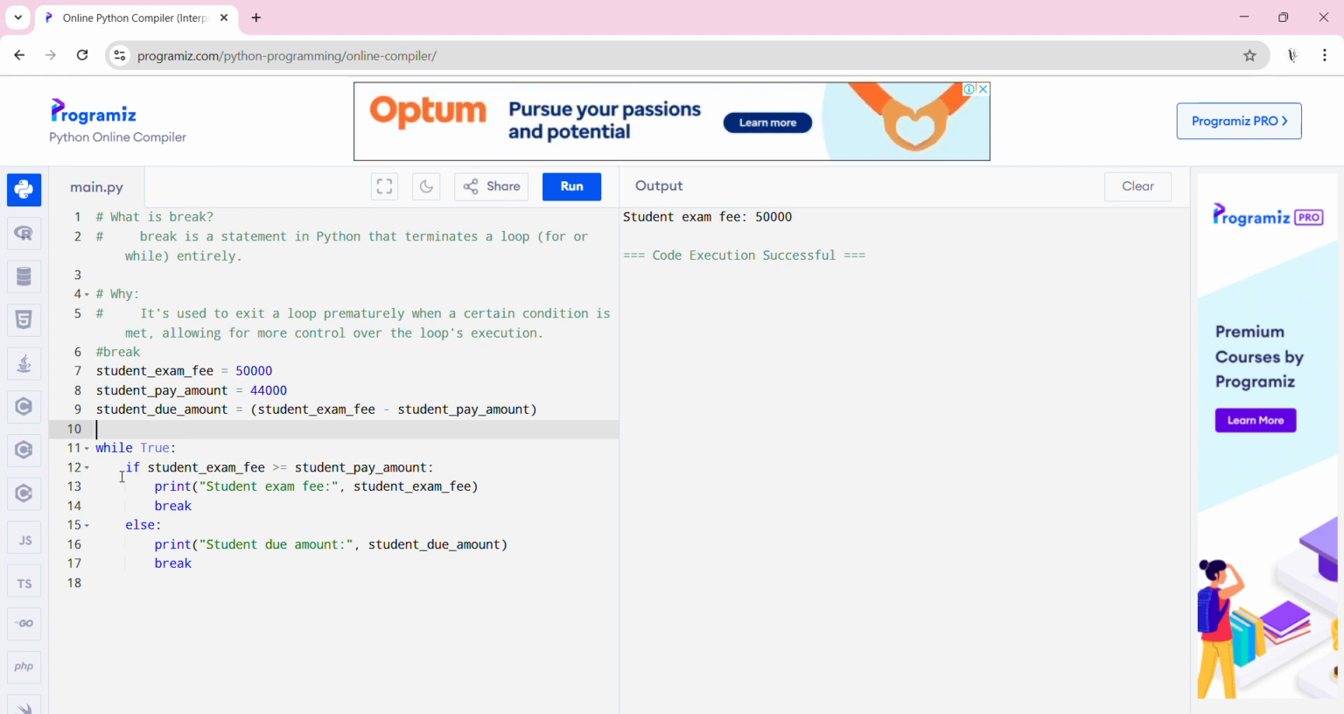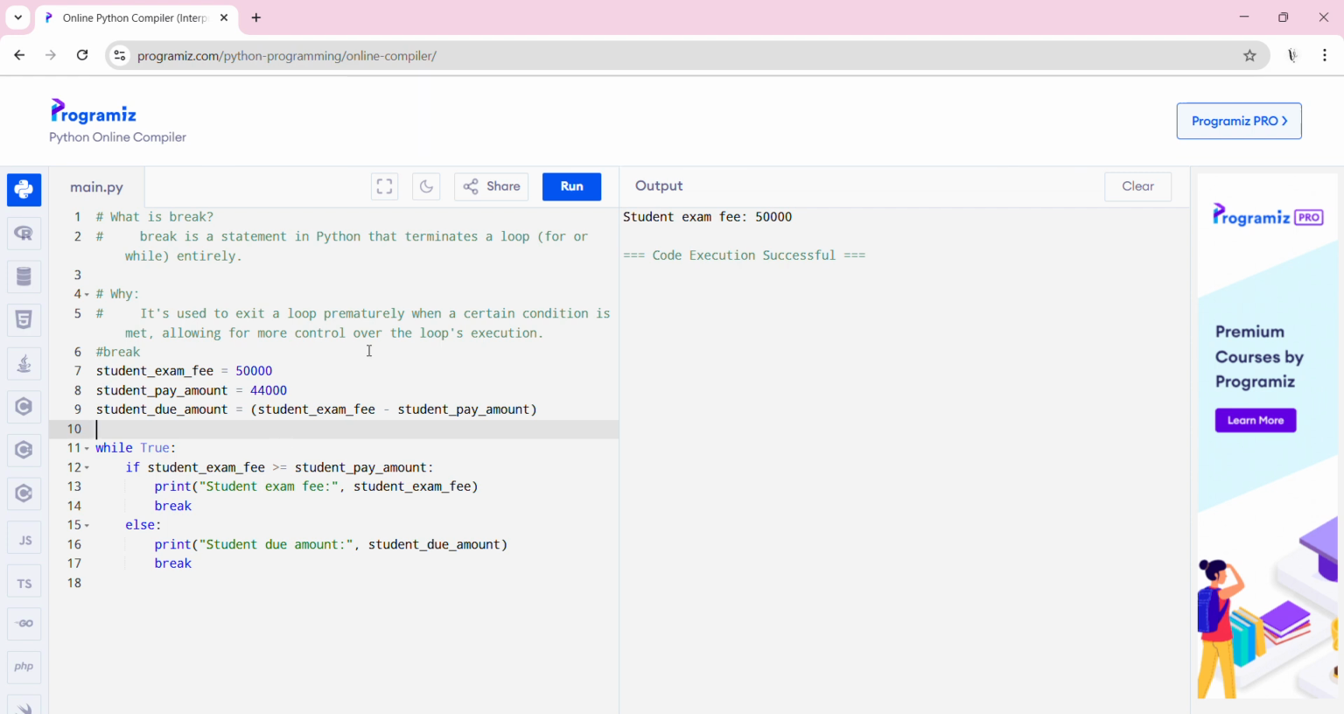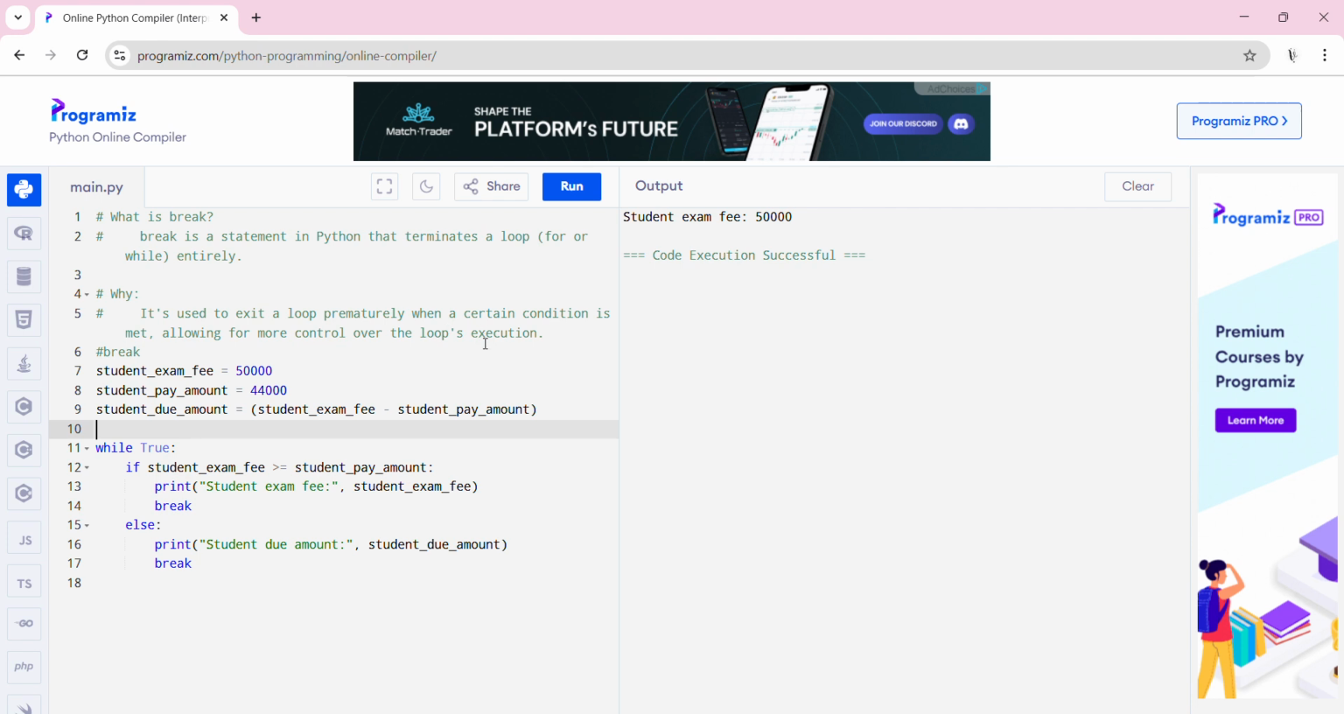Here, while True is a loop. That's why we can use the break statement when a certain condition is met, any condition, allowing for more control over the loop execution. Here, for breaking the loop, we want to use the break statement.